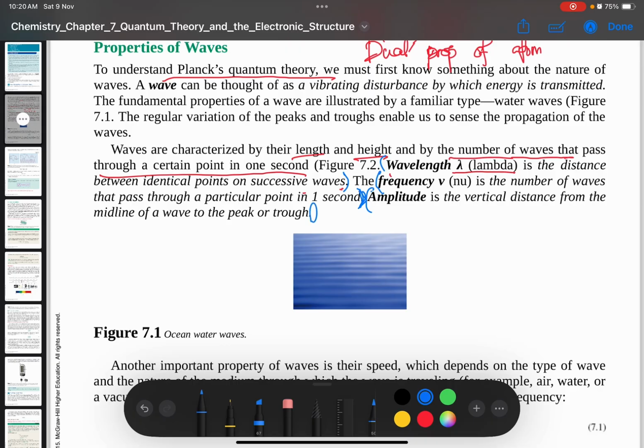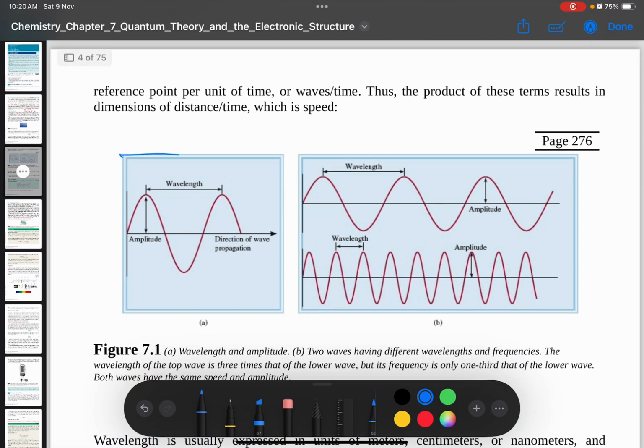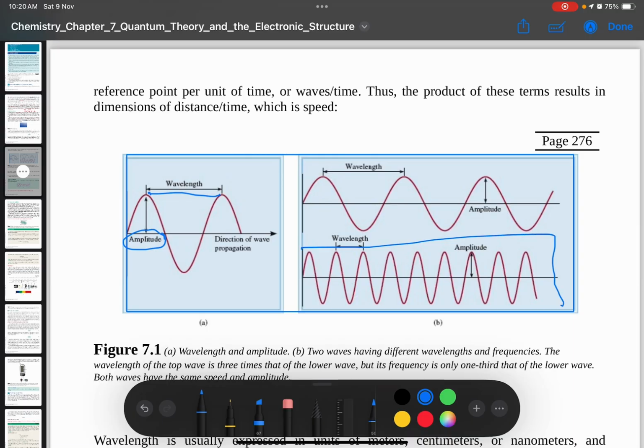So this is the definition for amplitude. You can look at this diagram to understand wavelength, amplitude, and frequency.